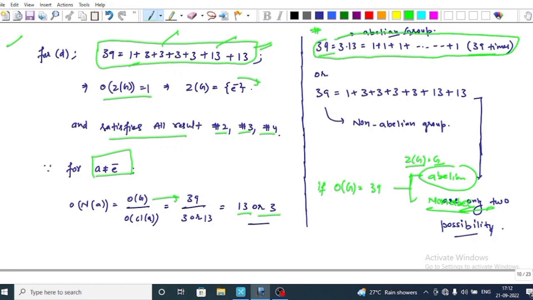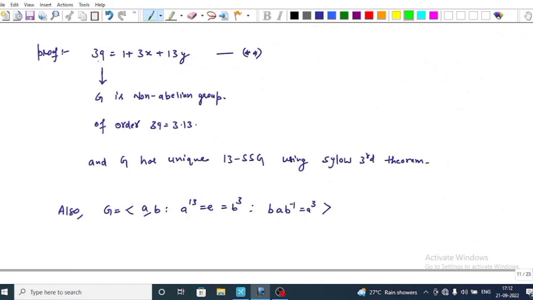This is the class representation of an abelian group of order 39. Also, if G is non-abelian, in this case the class representation of a group of order 39 is 1 plus 3 plus 3 plus 3 plus 3 plus 13 plus 13. I also have a proof for this. We know that 39 can be represented in the form p into q where p is less than q. 39 is equal to 3 into 13 where 3 is less than 13, that is, 1 plus px plus qy, where 3 repeats x times and 13 repeats y times.